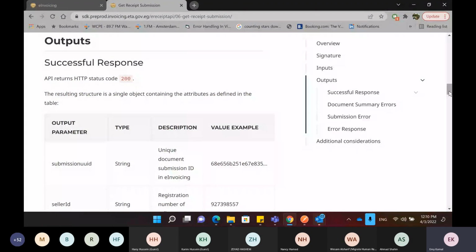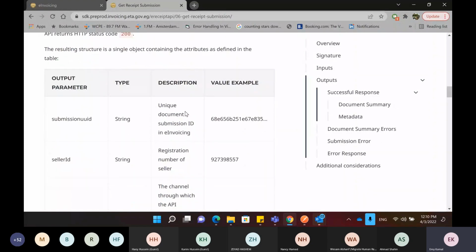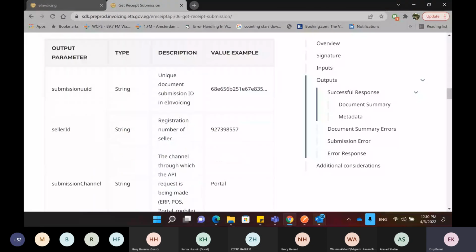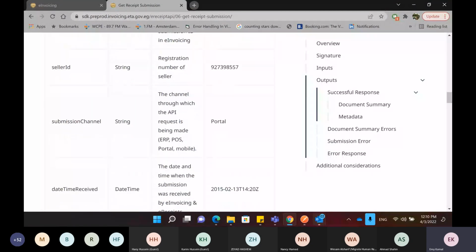You will find what will be returned to you: the submission UID and the seller ID, the RIN of the seller, the submission channel. The submission channel is a field that specifies the channel that you submitted the receipt through.